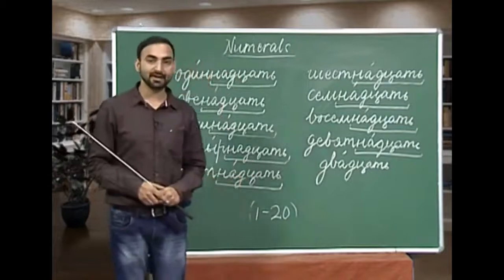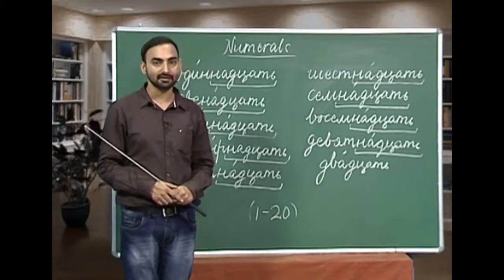So, let us repeat the numbers from 1 to 20 once again.